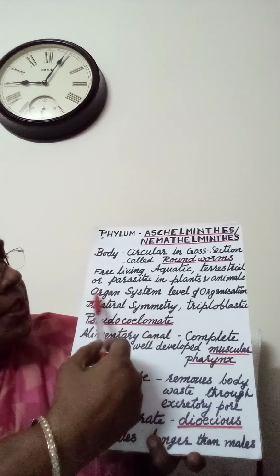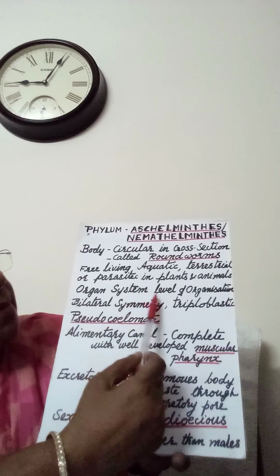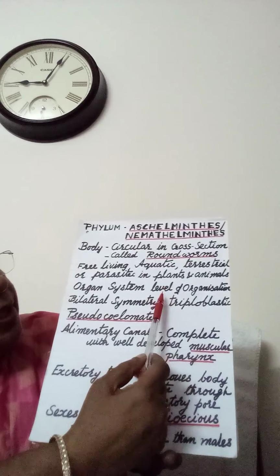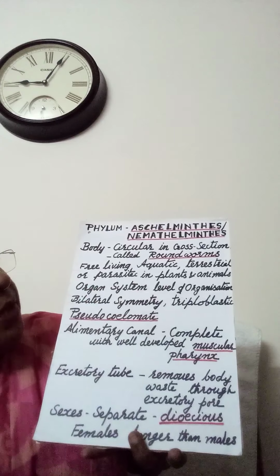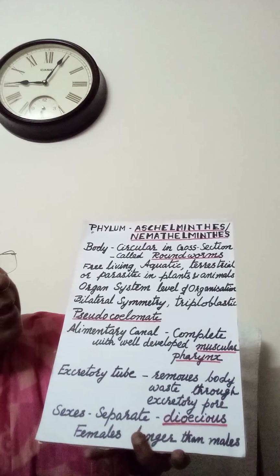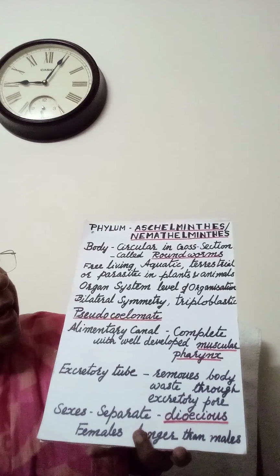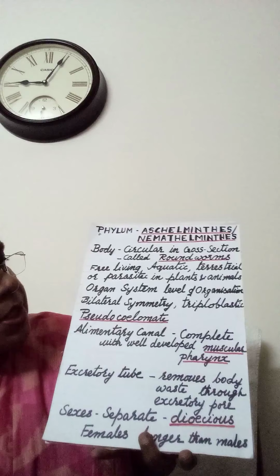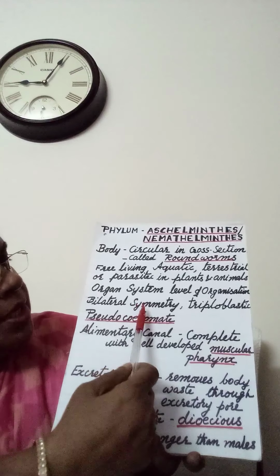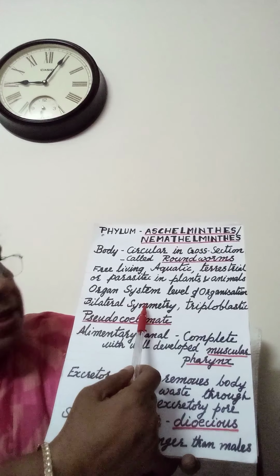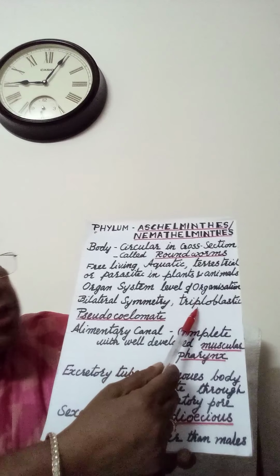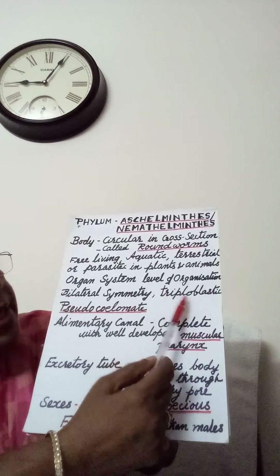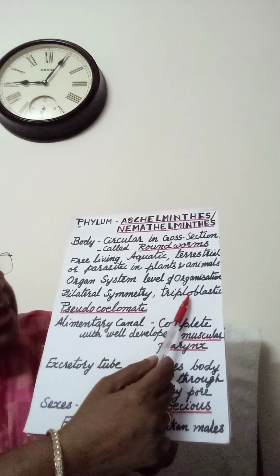Level of organization is organ system level of organization. In Platyhelminthes we have studied organ level of organization, whereas in Cnidaria and Ctenophora we have studied tissue level of organization. The symmetry is bilateral and they are triploblastic. Triploblastic meaning they have three layers: ectoderm, mesoderm and endoderm.